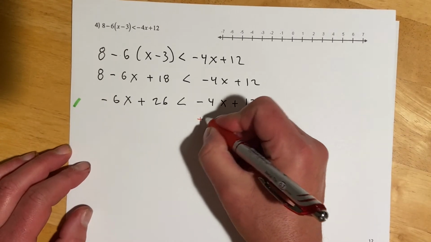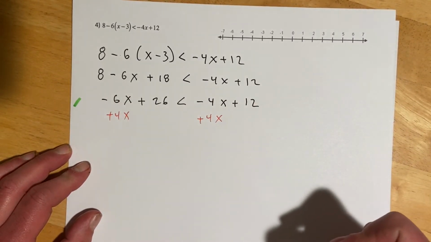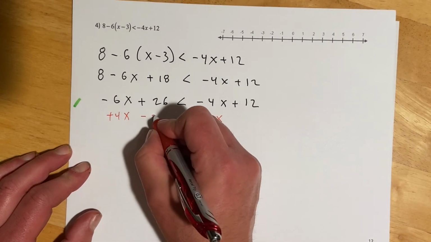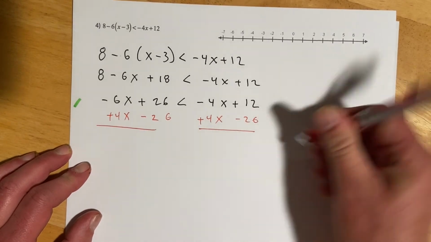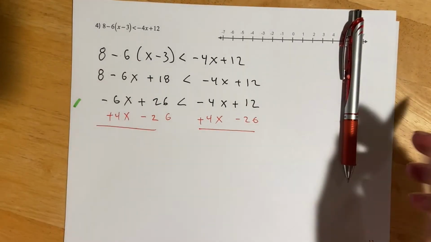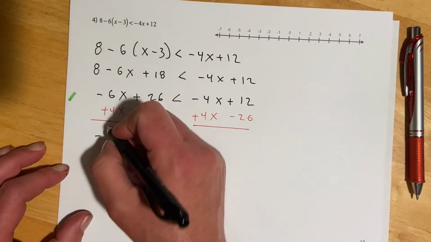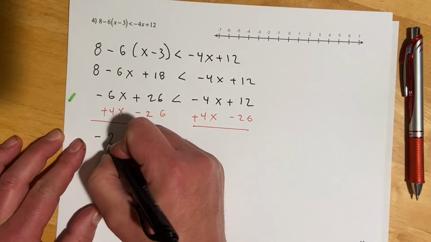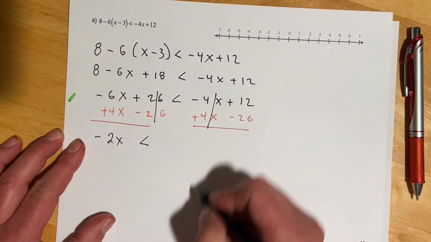Okay, then I will add the 4x over. And then maybe we're getting good enough at this that I can subtract the 26 at the same time. I think I've been showing them kind of one step at a time, but we can also do both those steps at once, which is just kind of nice for saving a little space. So right here we'd have negative 2x, that would cancel. This is less than, those cancel.